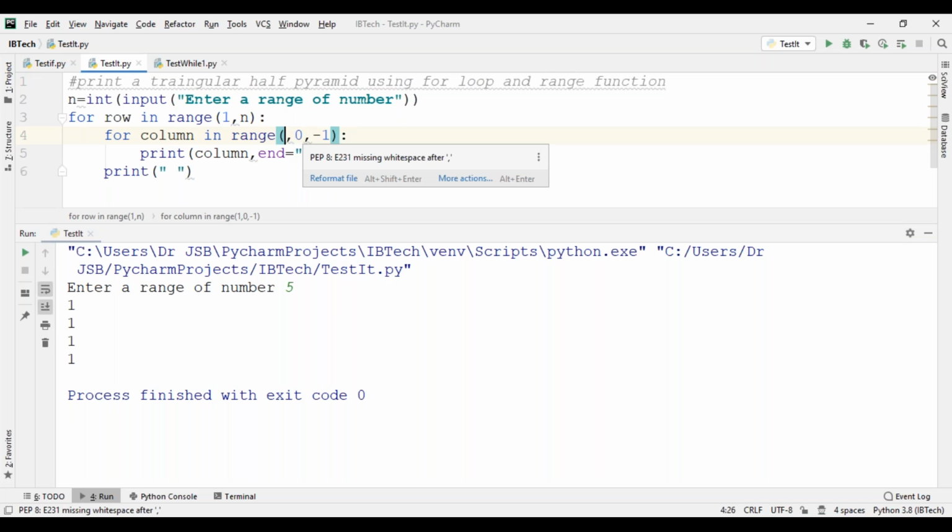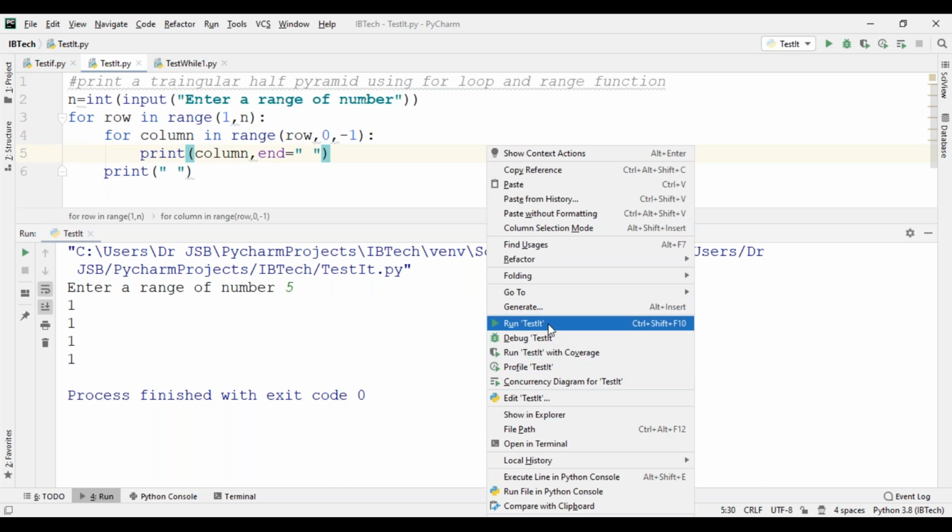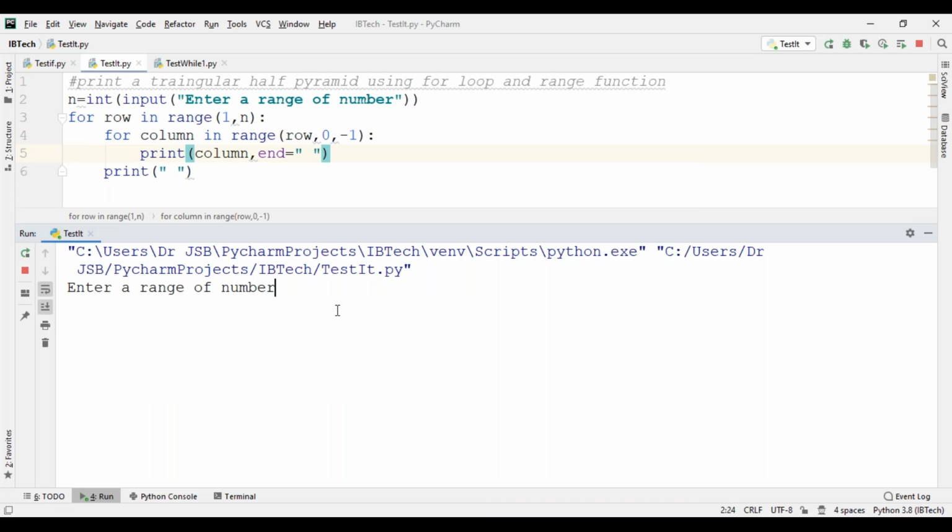Sorry, here row, 0 comma minus 1. The output is 1, 2 1, 3 2 1, 4 3 2 1. Reverse order. Previous was 1, 1 2, right? So this is another pattern: row comma 0 comma minus 1. That is 1 2 3 4, again 1 2 3, again 1 2. Last one. See, reverse order.